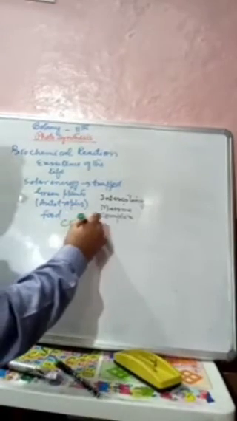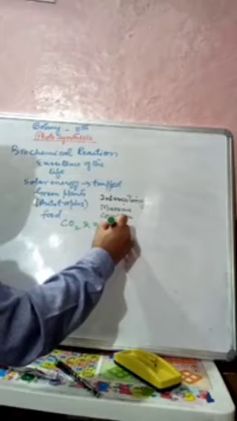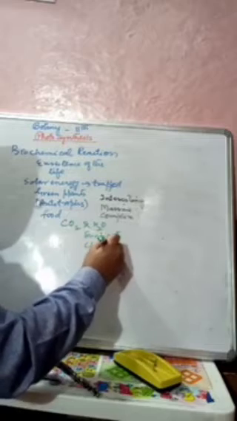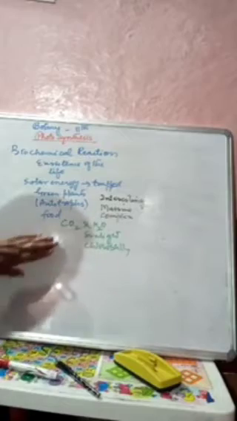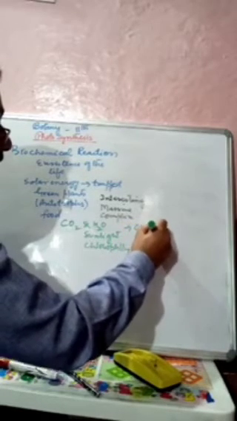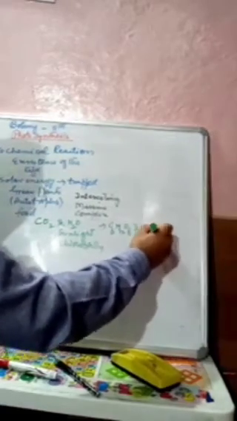In this process, as I have already told you, the green plants or these autotrophs make use of the inorganic substances like carbon dioxide and water, and making use of the sunlight, the solar energy and chlorophyll, this carbon dioxide and water are being converted into the carbohydrates and oxygen.